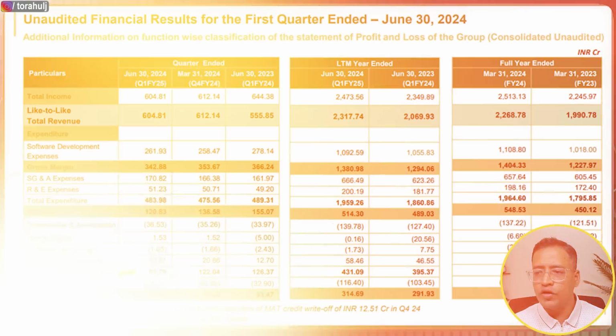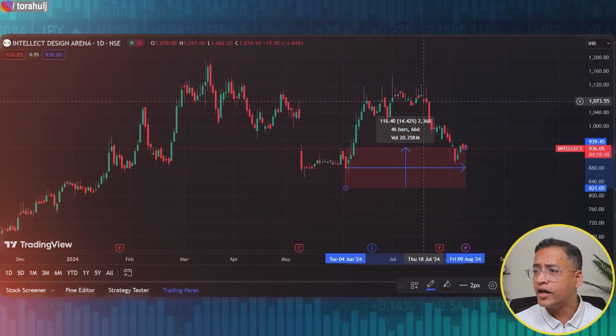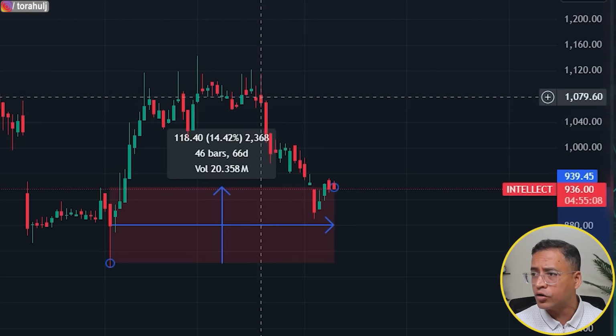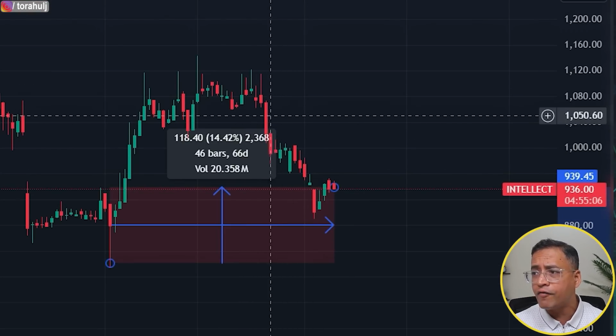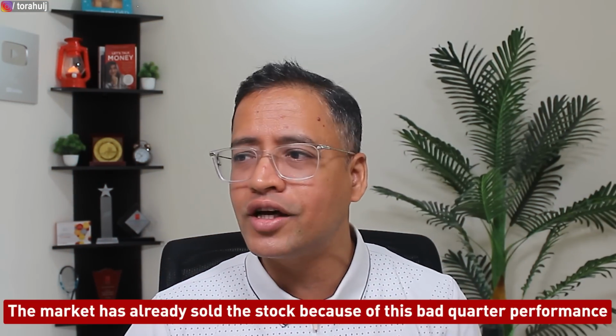Now coming back to the recent quarter performance, you will very quickly notice that the company's profits are down to 97 crore from last year's Q1 figure of 126 crores. Also, from a sequential perspective, it is down from 122 crores to 97 crores. So the last quarter has not been a very good quarter for the company, and that is why, if you look at the chart of this company, you will notice this fall from the month of July onwards. This entire fall is mainly because the quarterly results were not good. Hence a lot of damage has already happened here, and the market has already sold the stock because of this bad quarter performance.